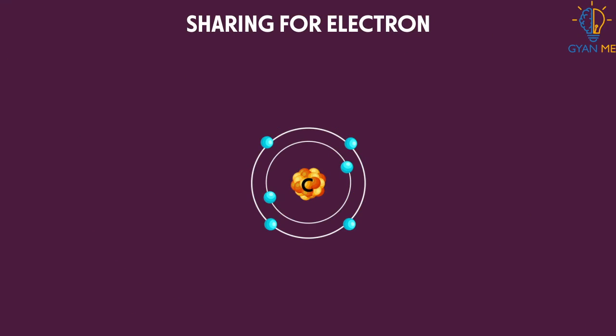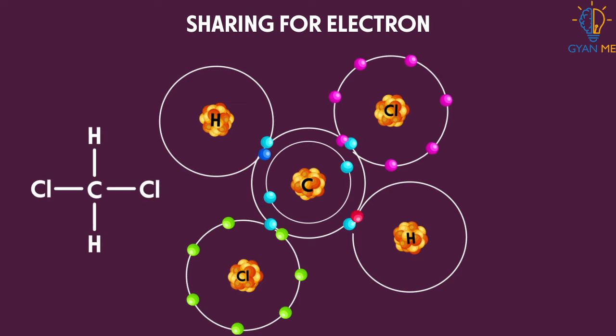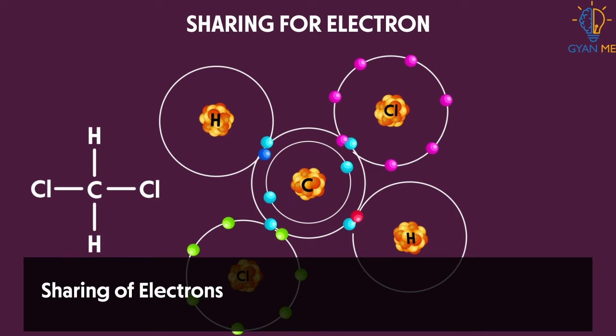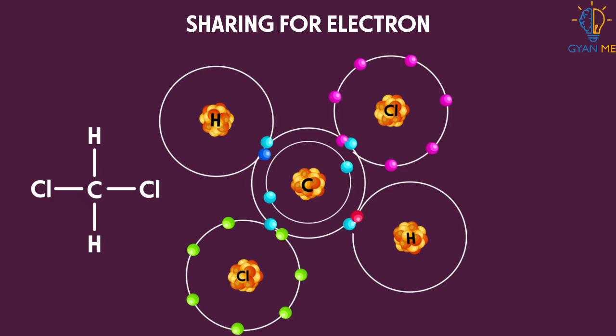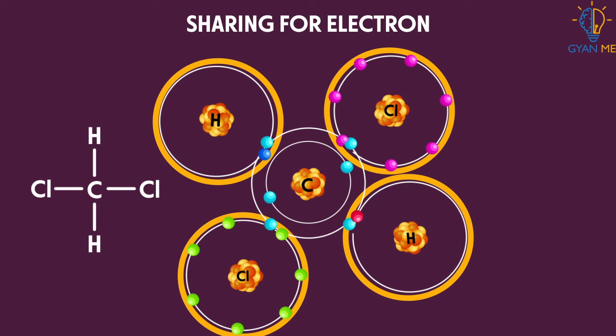This problem of carbon becoming stable is solved by sharing of valence electrons by one carbon with other atoms. Yes, sharing, and this is called covalent bond. In addition, not only carbon but also many other elements form covalent bonds by sharing electrons. But how? Let us know.